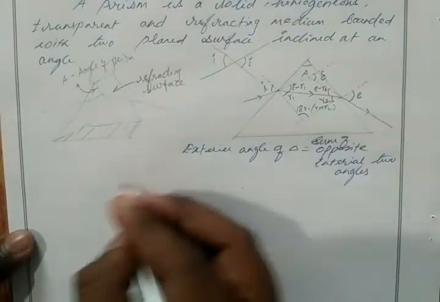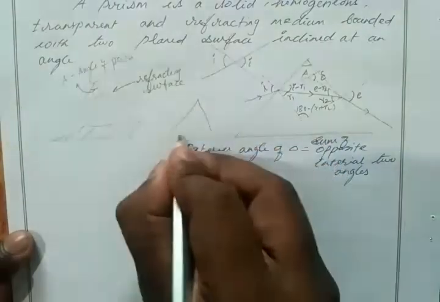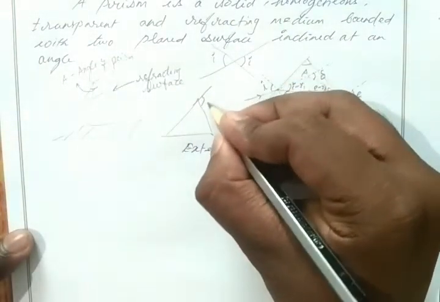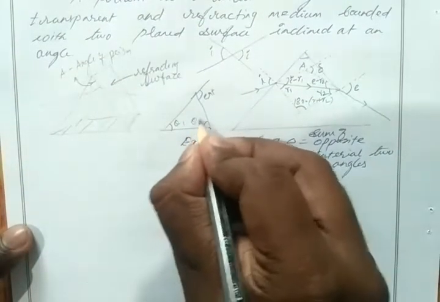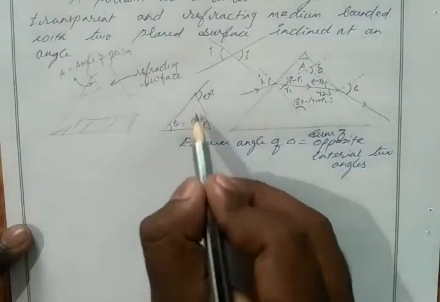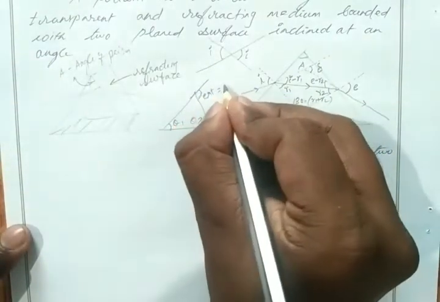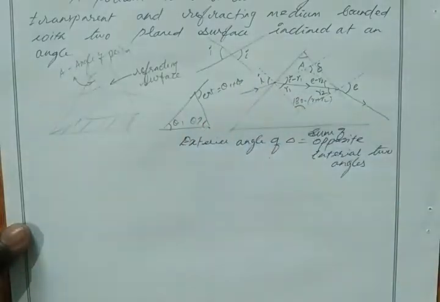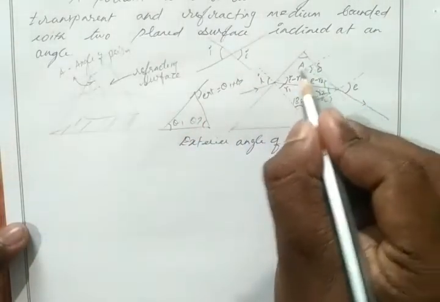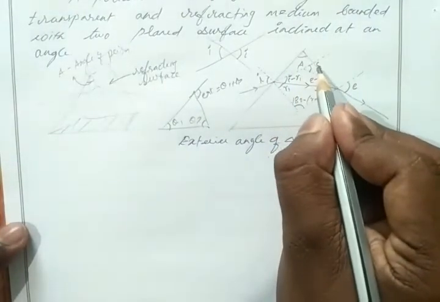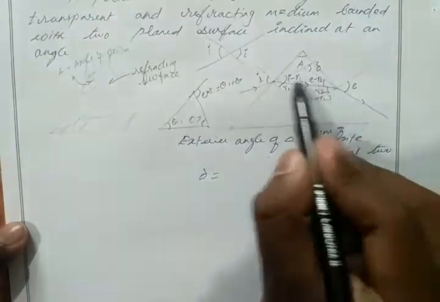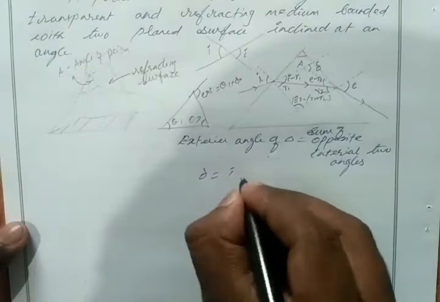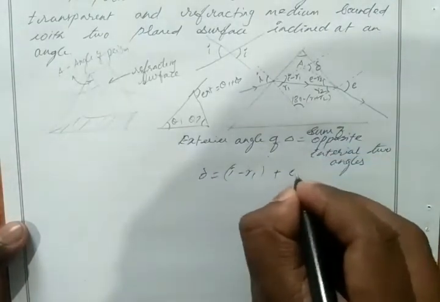So in a triangle, say if this is a triangle, this exterior angle is equal to the sum of the other two interior angles, the opposite interior angles. Okay, not this angle but the opposite two angles. So the exterior angle is equal to theta 1 plus theta 2. Similarly for this triangle, this is our exterior angle del. So del is equal to the sum of the opposite interior angles: I minus R1 plus E minus R2.